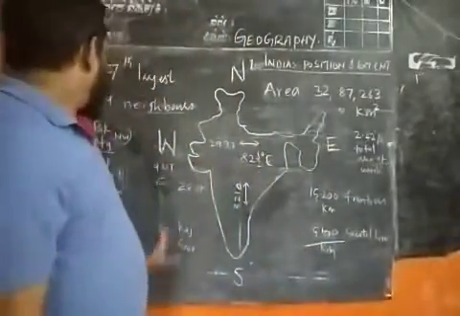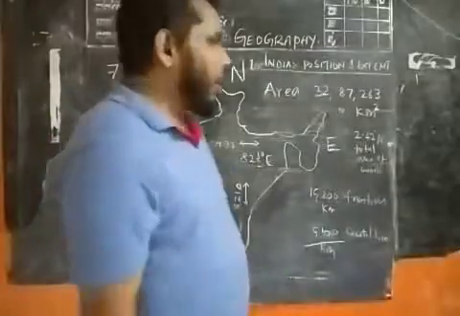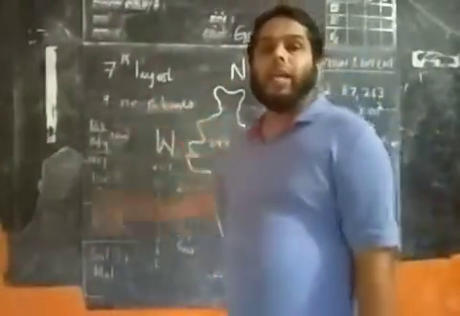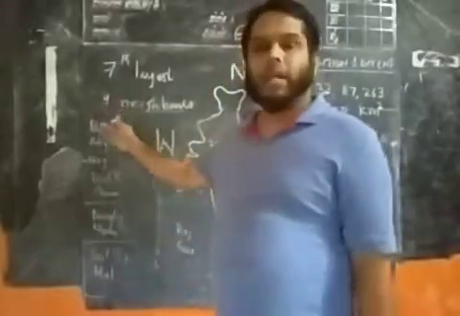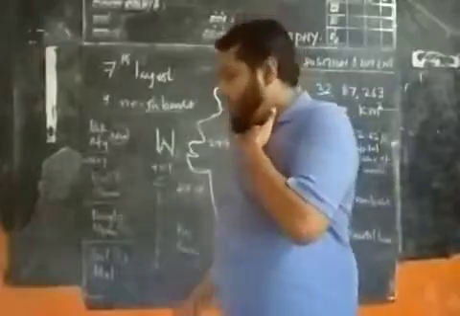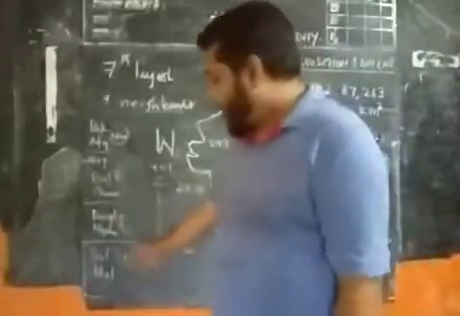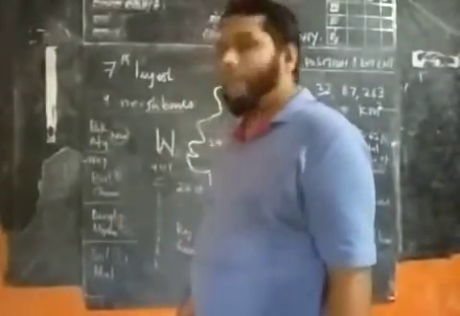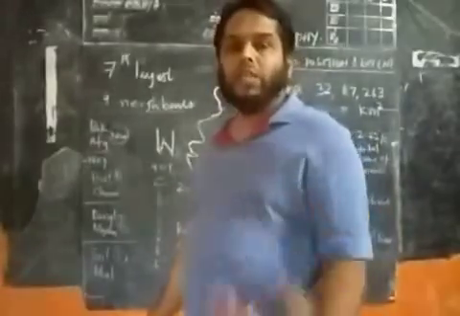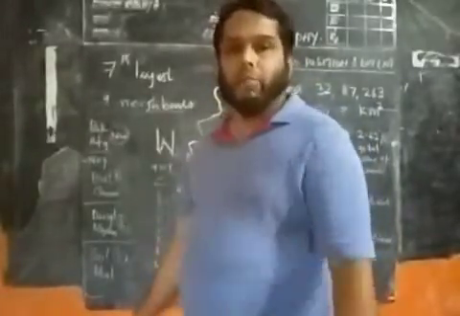Coming to our neighboring countries, we have 9 neighbors: Pakistan, Afghanistan, Nepal, Bhutan, China, Bangladesh, Myanmar, Sri Lanka and Maldives. In your textbook you can't see Maldives, but it is also one of our neighbors.